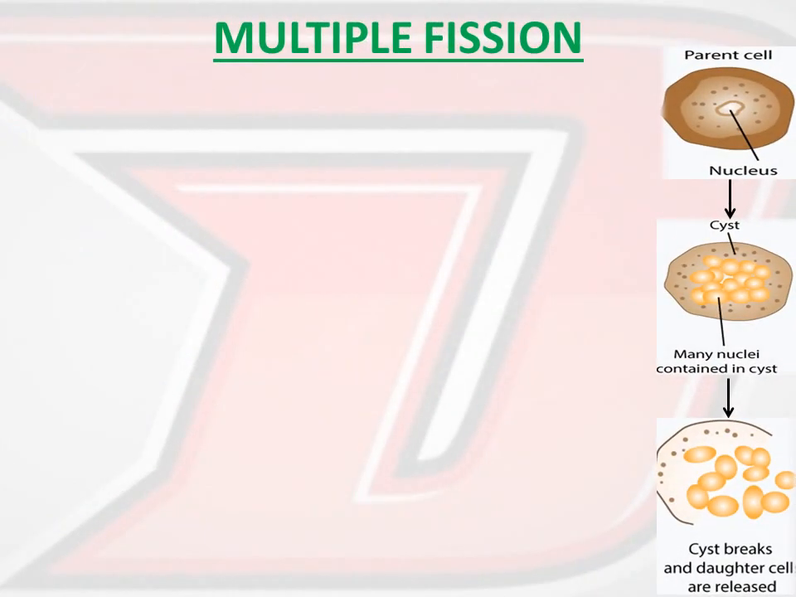Okay, start with multiple fission. The name itself tells that the fission is happening but multiple times. Just have a look at the diagram given. The parent cell with the nucleus is getting divided. The nucleus is getting divided into many nuclei, right, contained in a cyst. Cyst is the protective layer. Now when do we need the protection? When some conditions are unfavorable. So multiple fission happens in unfavorable conditions, right?